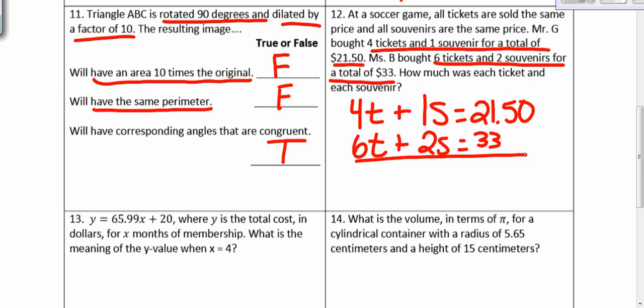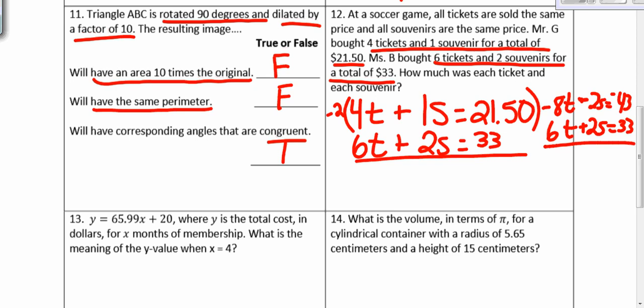Now I'm going to use elimination. I want my S's to cancel out. So they're both positive. I need to make one of them negative, and I'm going to change that 1 to be a -2. So I'm going to multiply the whole top equation by -2, and I get -8t minus 2s equals -$43. And I rewrite 6t plus 2s equals 33.